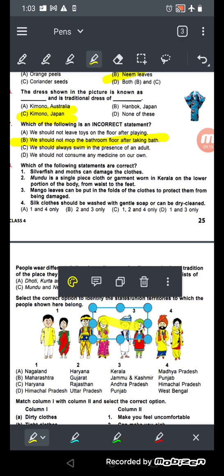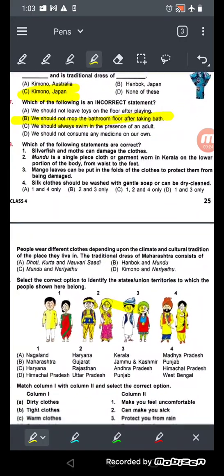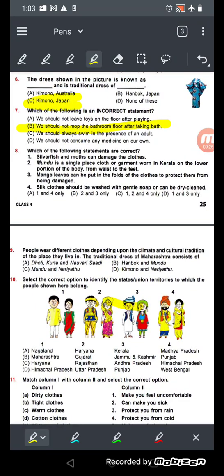Yes, let's see what the right answer will be. The right answer will be: Mundu is a single piece of clothing, a garment worn in Kerala. It's the correct one. Number 2. And silk clothes should be washed with soap with gentle care. Okay, now option A will be the answer, that is 1 and 4.